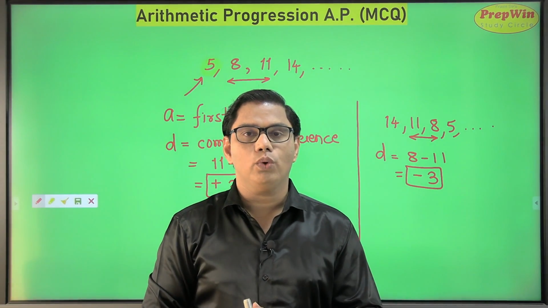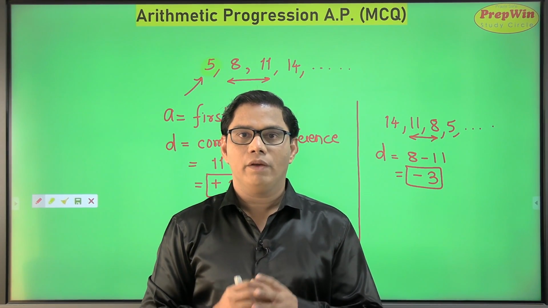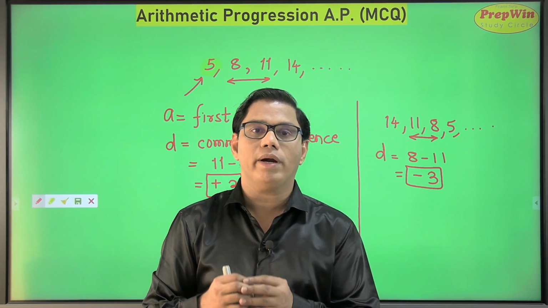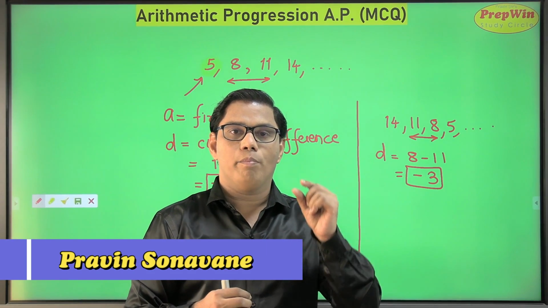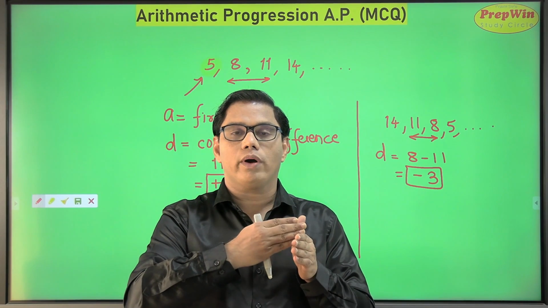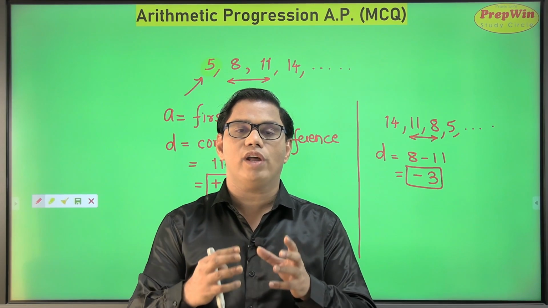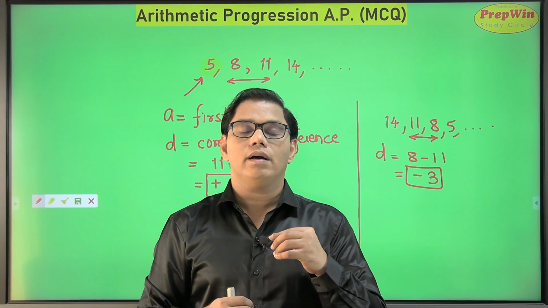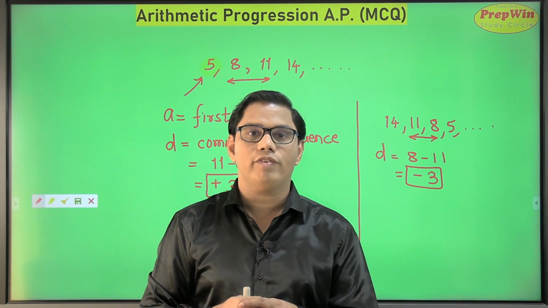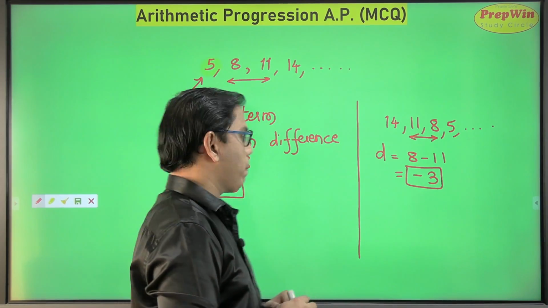So we have understood two terms of this arithmetic progression, the first term and the common difference. The first term is the first number which appears in this progression, and the common difference is that number by which your progression is either increasing or decreasing. If your progression is of increasing order, then your common difference, or value of D, will be positive. In the converse case, if your progression is in decreasing order, then the value of D will be negative. Easy? Yes, super easy. Let's continue.